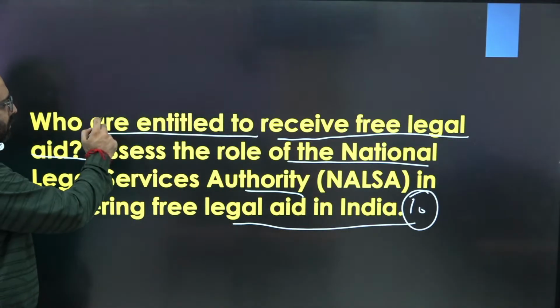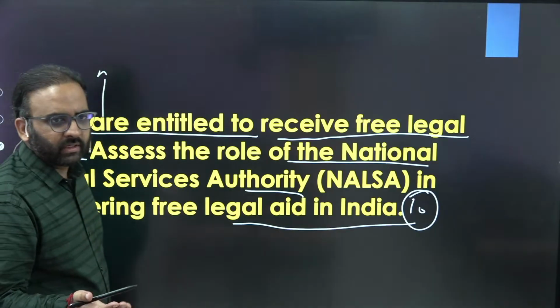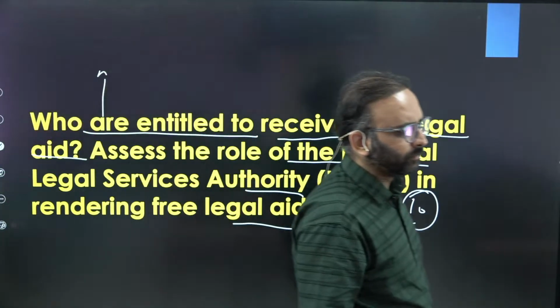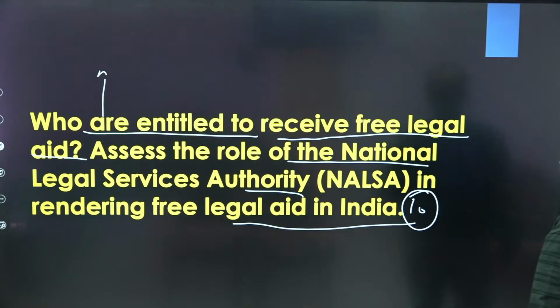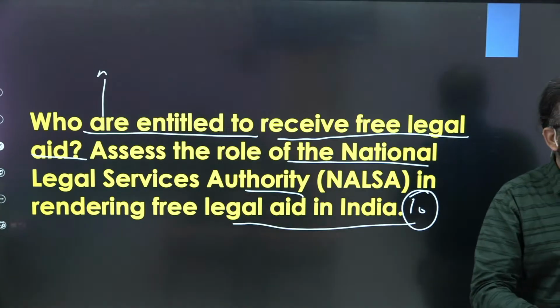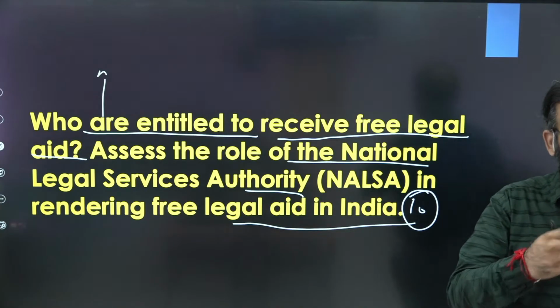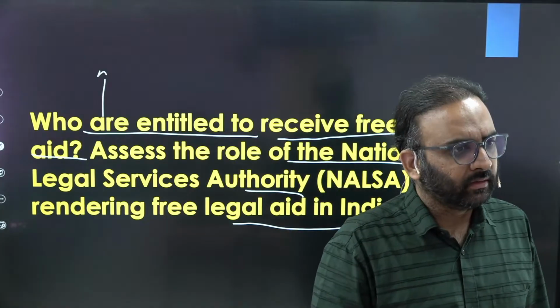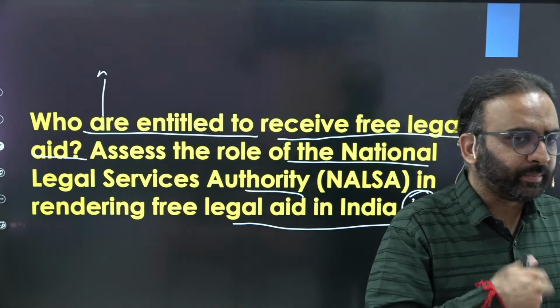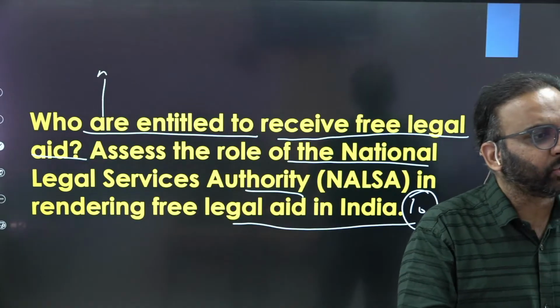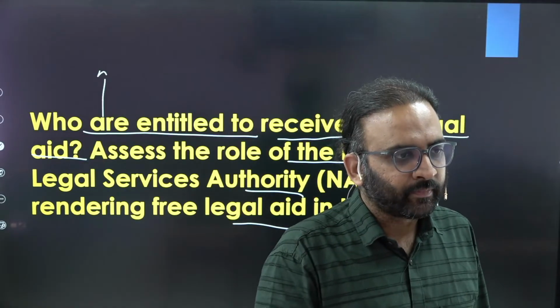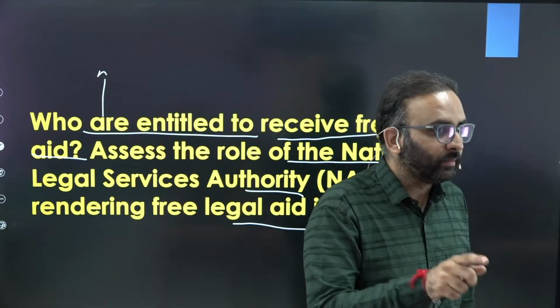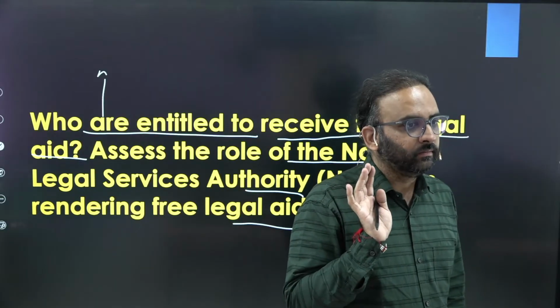Right? You need to write about economically weaker section, below the prescribed income limit. Right? Do not specify the income limit, because it changes periodically. So if you prescribe the income limit, there is a possibility you may do the factual error. So if you do a factual error, do remember, examiner will deduct the marks.